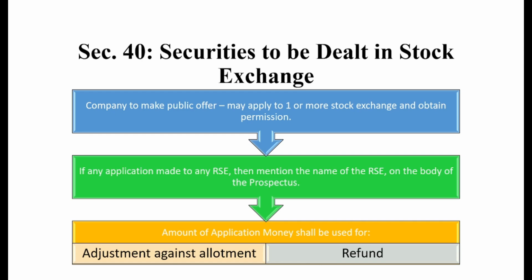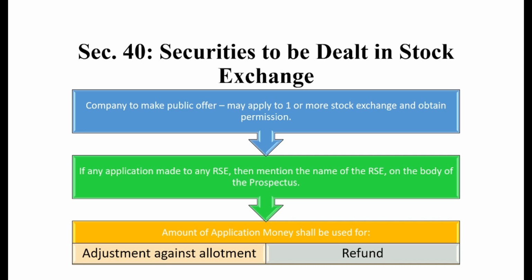In such a situation, can the company proceed with its public offer, as it has got approval from one stock exchange out of two? The answer is no. As per the law, however many stock exchanges the company has applied to, the company has the liability of obtaining positive approval from each of the recognized stock exchanges for issuing its securities on the market.